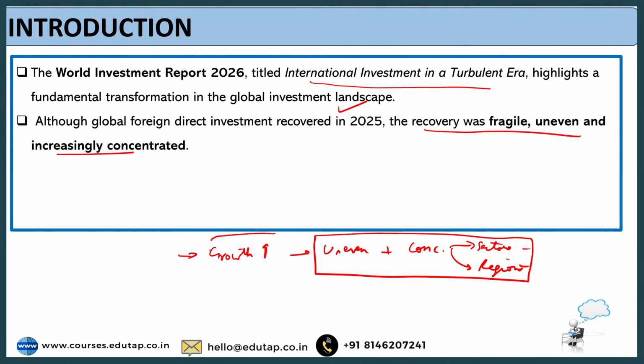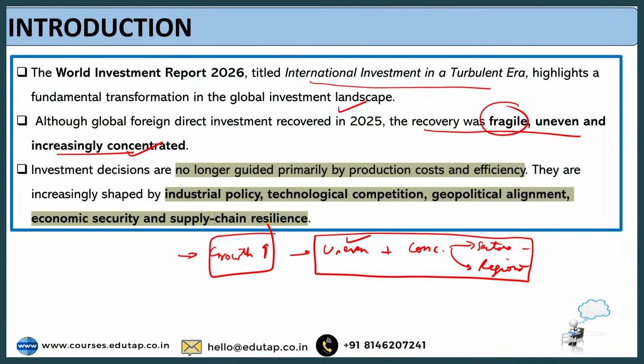At the global level, the growth is happening, but this growth is highly uneven. It is fragile, which means that it is not very resilient to external shocks, and lastly, it is highly concentrated in few sectors or regions only. The report says that investment decisions at the global level are no longer guided primarily by production cost and efficiency, but are increasingly shaped by what? They are shaped by industrial policy, technological competition, geopolitical alignment, economic security, and supply chain resilience, which basically means that those days are gone when FDI and other forms of investment used to happen based upon production cost and efficiency.